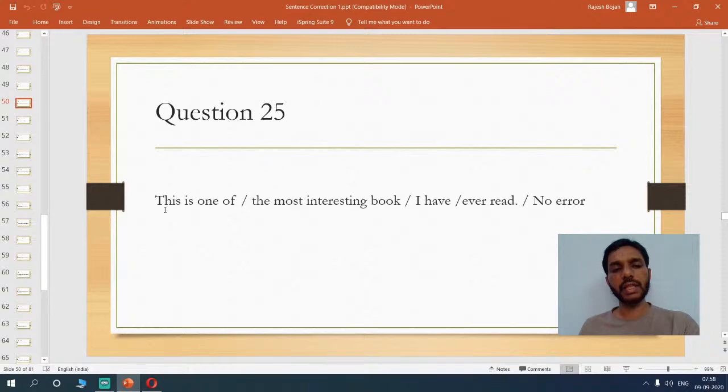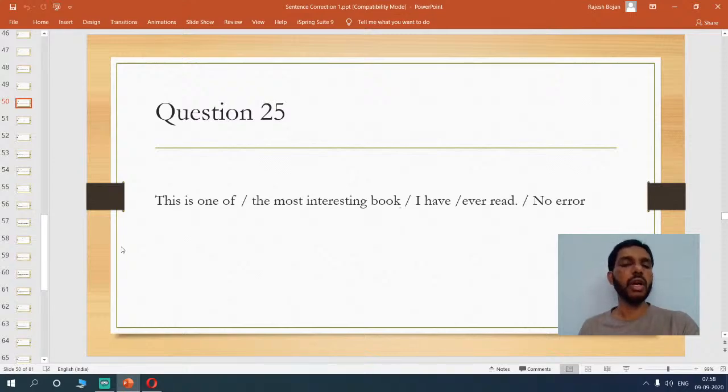Now, when you say this, I'm talking about a specific book, but then I am doing it in comparison with the other books that I have come across. So you are comparing something of your own with the others. So in this case, what you have to do is, this is one of the most interesting books. So this term needs to be plural.